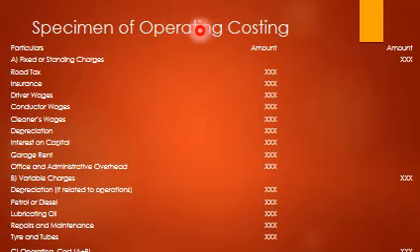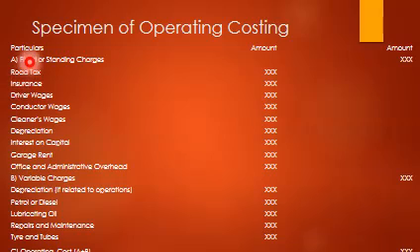This is a specimen of an operating cost sheet. We have already prepared a cost sheet, but this one is a bit different. There are three columns: particulars, amount, and fixed charges or standing charges.